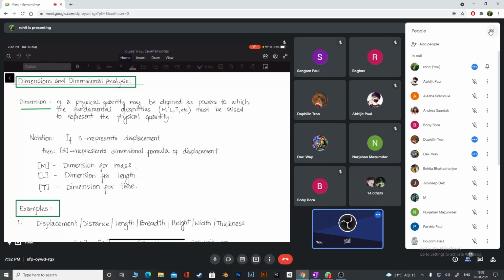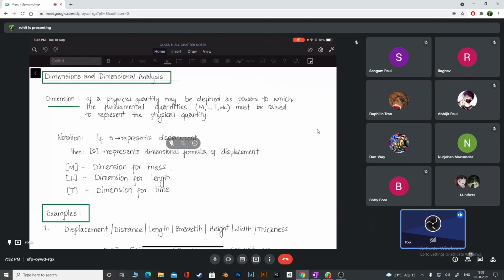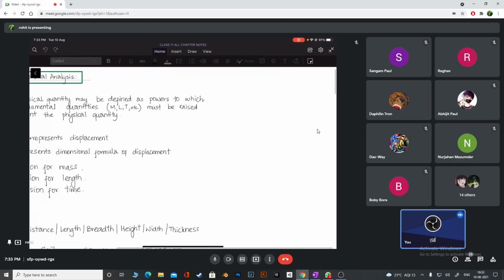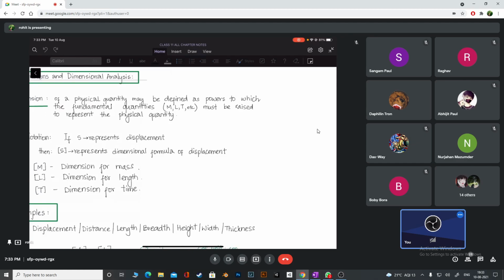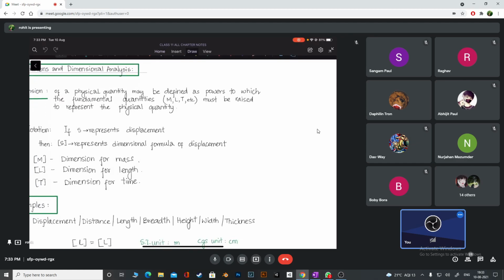Okay, I was talking about, let's revise for a certain time. For 5-10 minutes we can give for revision, no problem with that. And then after that we will be so comfortable that we should not have any problem ahead. So I told you what is the dimension of any physical quantity last time, but let me revise that right now, okay? So see guys,